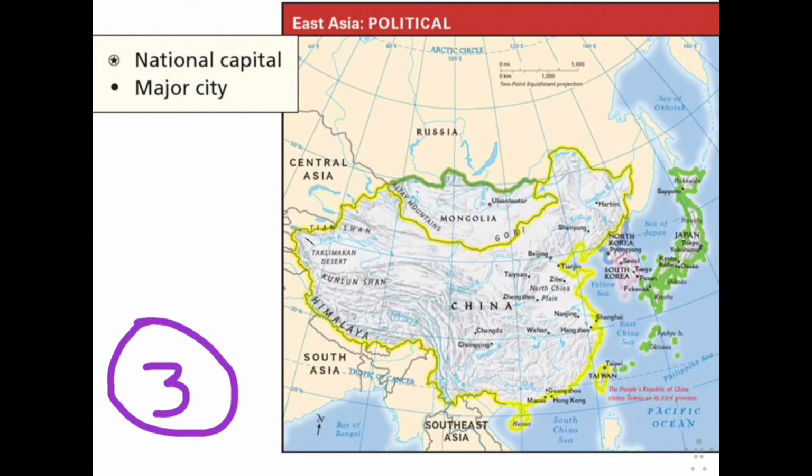Letter C, what type of government does North Korea have? Remember, North Korea is a totalitarian dictatorship under the supreme leader. D says, explain the Korean War and the 38th parallel.